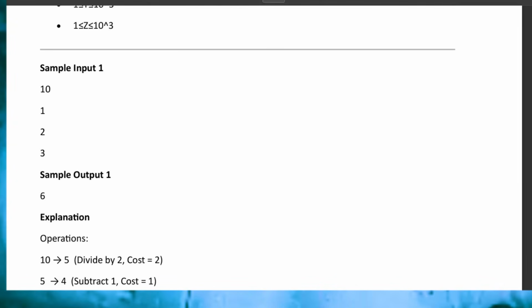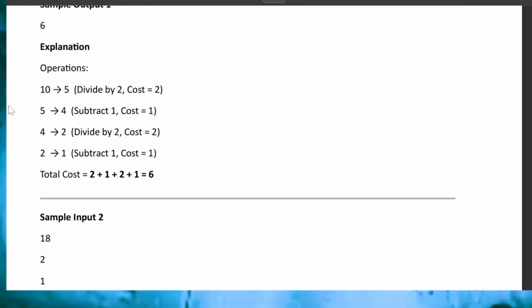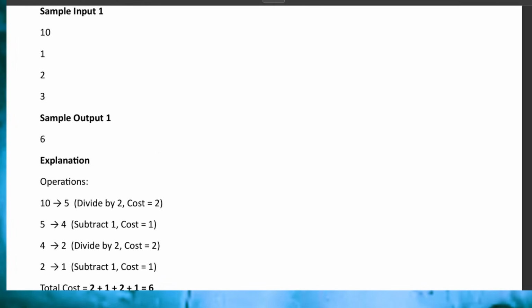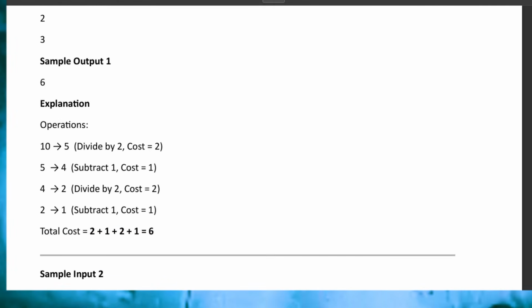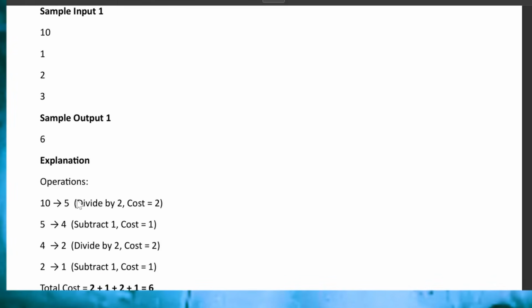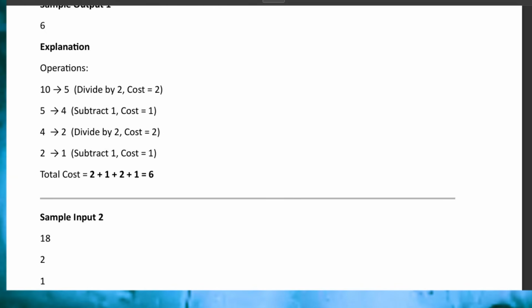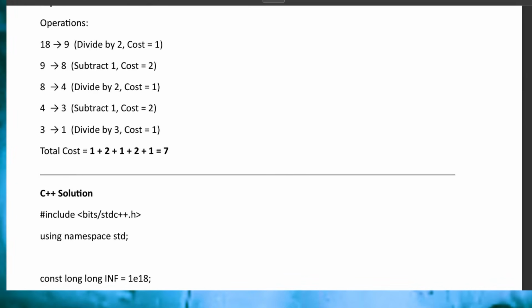These were the constraints given, and these were the sample input and output, and you can go through the operations I am performing here. For example, starting with 10, then I'm dividing by 2, and the cost for this is 2 as given by the question. So if you divide 10 by 2, you get 5. Then 5 to 4, subtract 1, so now 4 is there. Again I'm dividing by 2, so this is the minimum set of operations I'm doing here, and the cost for that is 6. So this you need to give as the sample output.